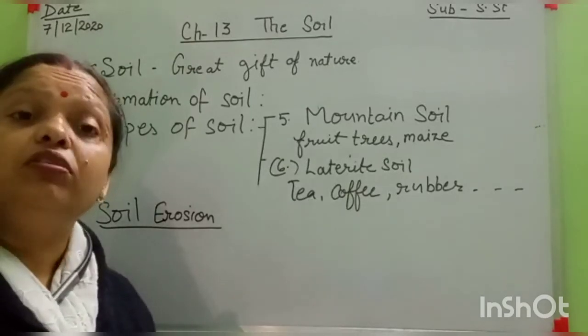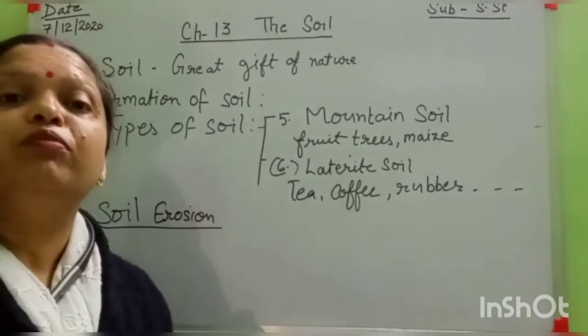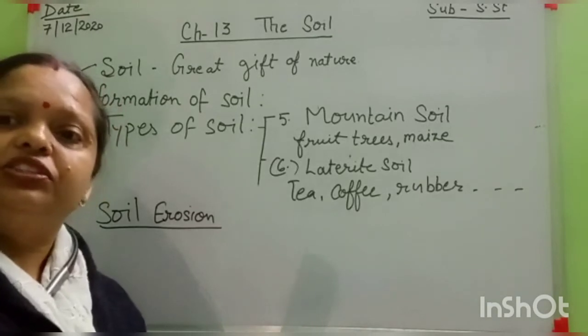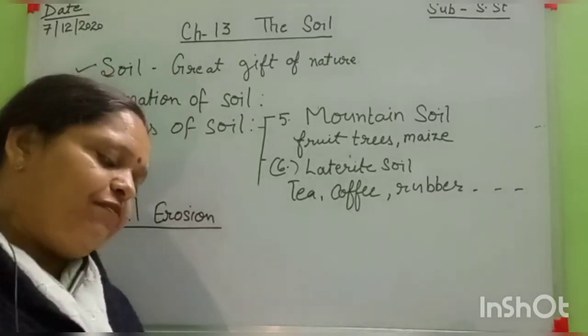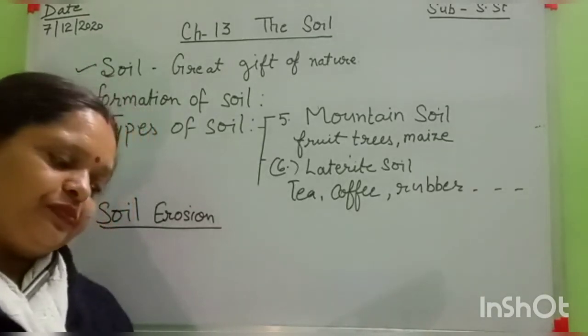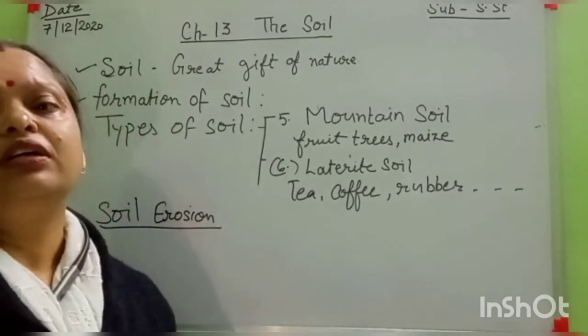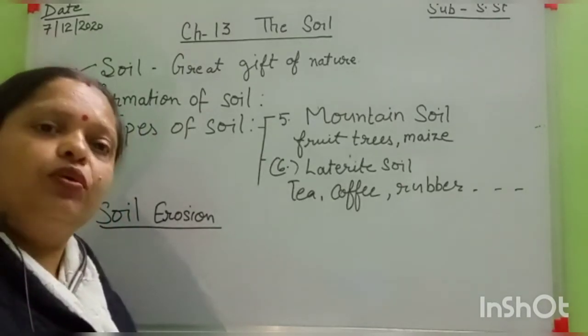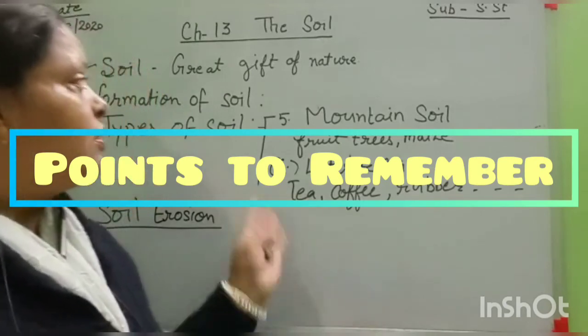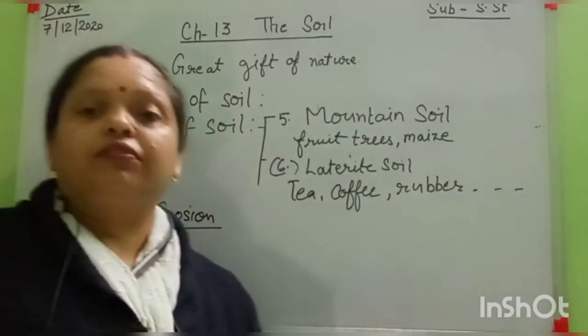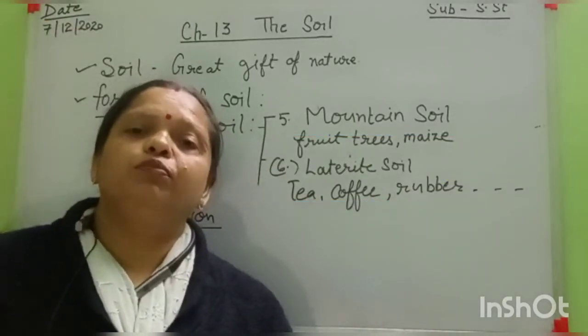What should we do now? We should plant more and more trees. Okay. And step farming and terrace farming are done on the hilly slopes. Okay students, your chapter is clear now. I hope all your points are clear now.